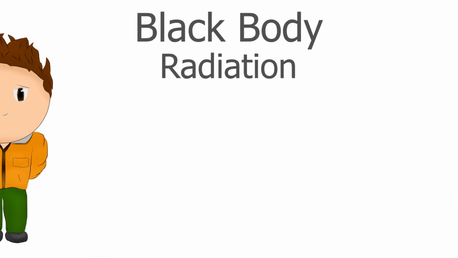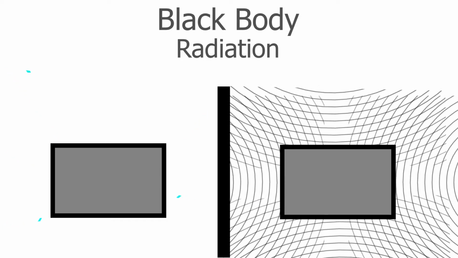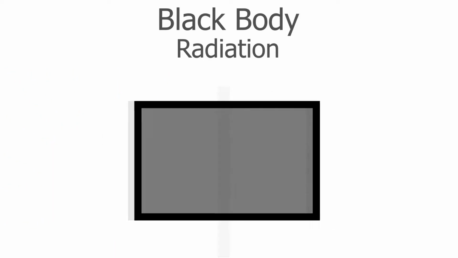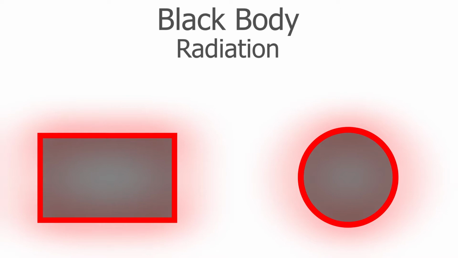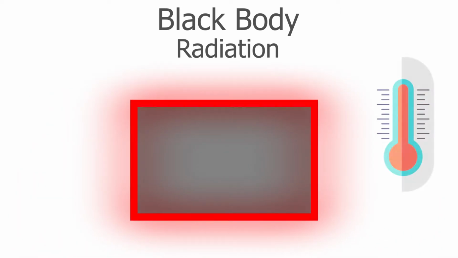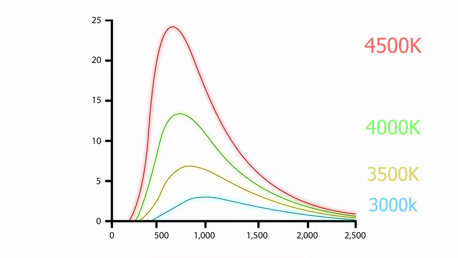Black body radiation. First, a black body is an ideal body that absorbs all electromagnetic radiation that falls on it. A black body also emits a light called black body radiation, which is completely dependent on the temperature of the body and nothing else like shape or composition. Due to this radiation, the bodies usually glow brightly at high temperatures and light at low temperatures. This graph accurately represents the radiation pattern.